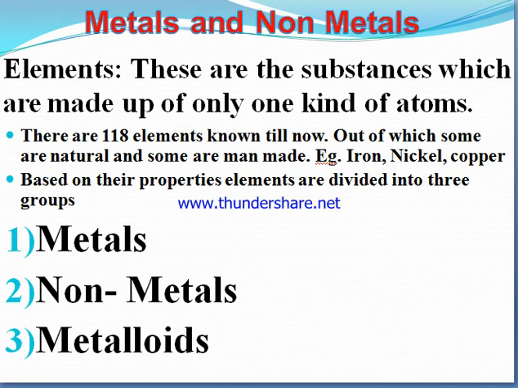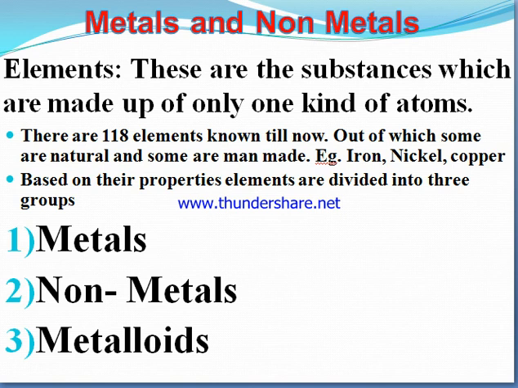So what is matter? Matter is anything which occupies space and has mass. Matter is of 2 types, pure substance and impure substance. In the pure substance, elements are considered. Elements are the pure substances which are made up of only one kind of atoms. If only one kind of atoms are there, then elements are obtained.